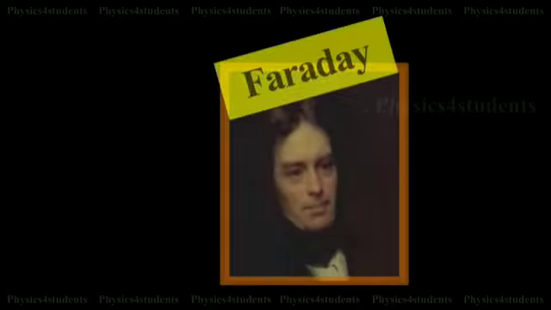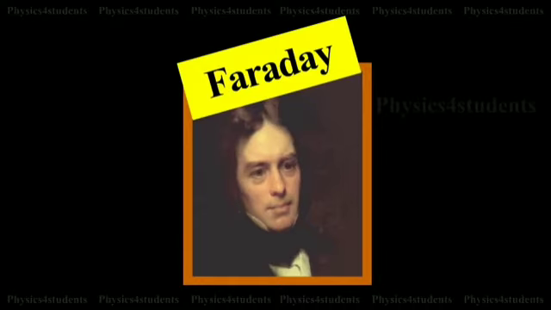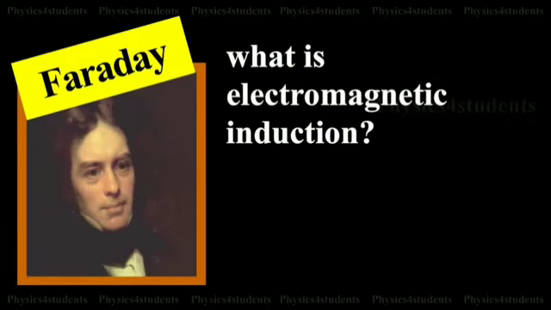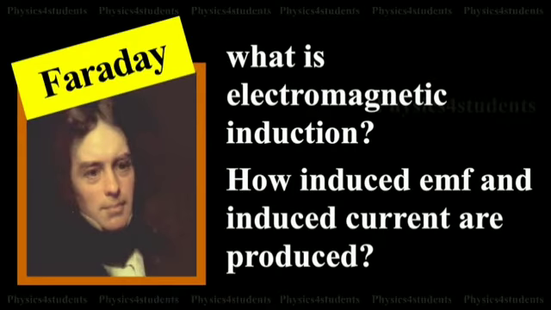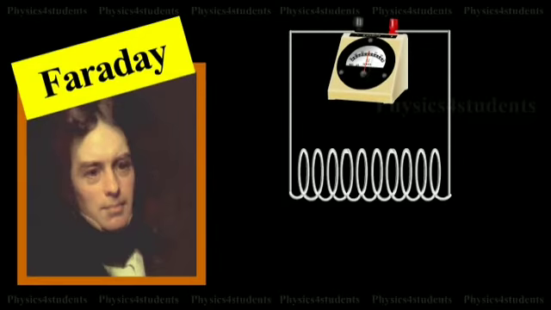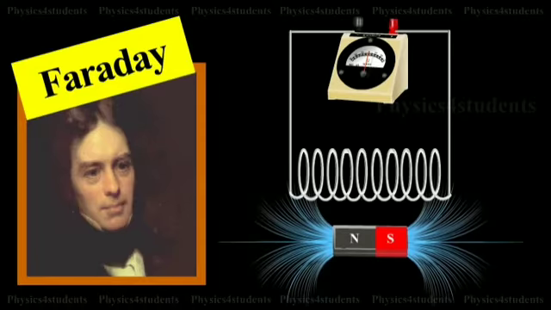Faraday's law of electromagnetic induction. From the results of his experiment, Faraday realized that whenever the magnetic flux linked with a closed coil changes, an EMF, the electromotive force, is induced and hence an electric current flows in the circuit. This current is called an induced current, and the EMF giving rise to such current is called an induced EMF. This phenomenon is known as electromagnetic induction.